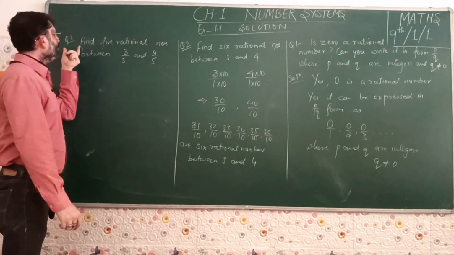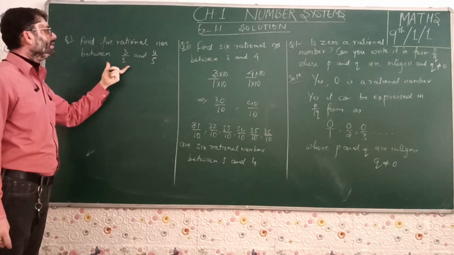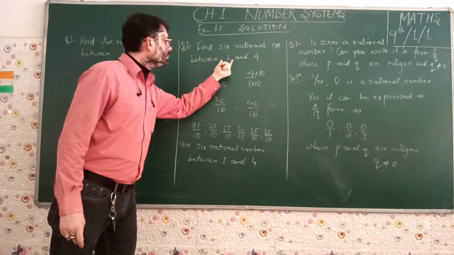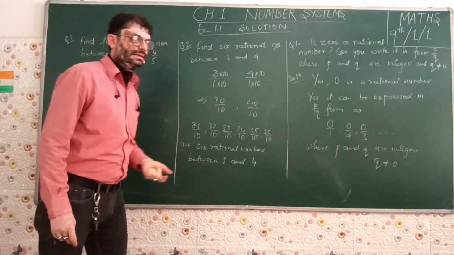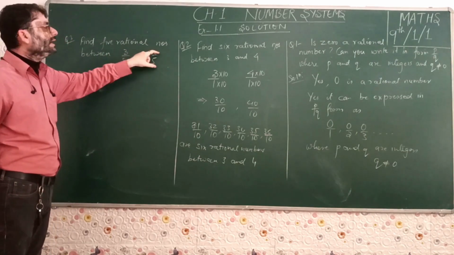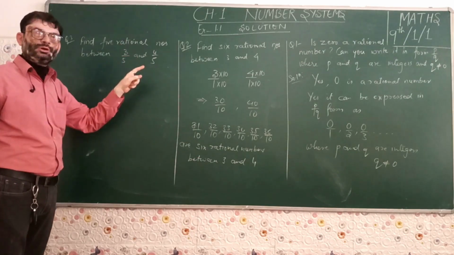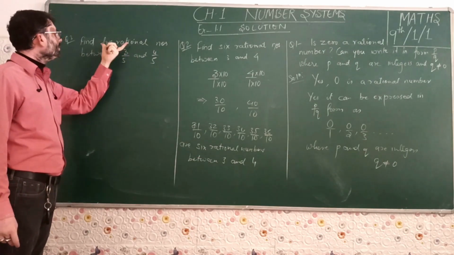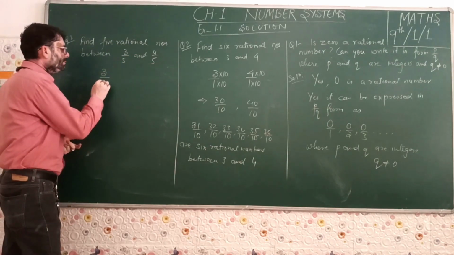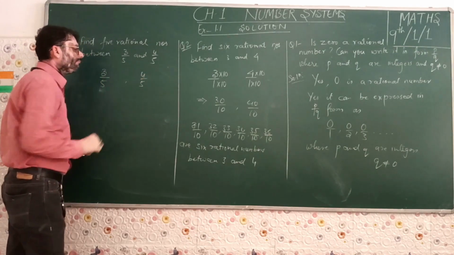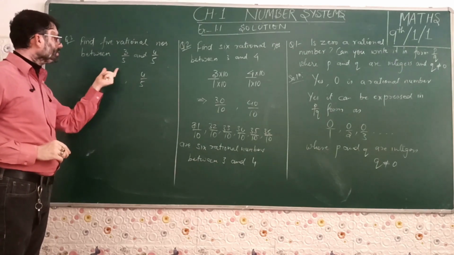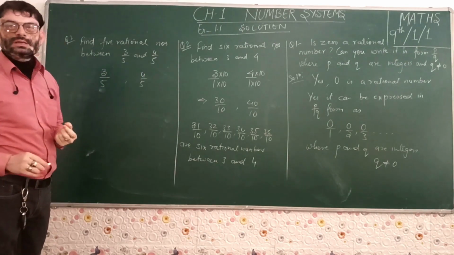So this is now the next question. Question number 3. Find 5 rational numbers between 3 by 5 and 4 by 5. Previously, they were simple natural numbers, 3 and 4, or you can say simple integers. Now we have fractions given, and these 2 fractions are also rational numbers, as they are expressed in P upon Q form, and Q is not equal to 0. Now we need to find 5 rational numbers between these 2 rational numbers. The method is same. This is 3 by 5 and 4 by 5. The denominators are same, but there is no such number lying between 3 and 4. So we will have to use a multiplier.